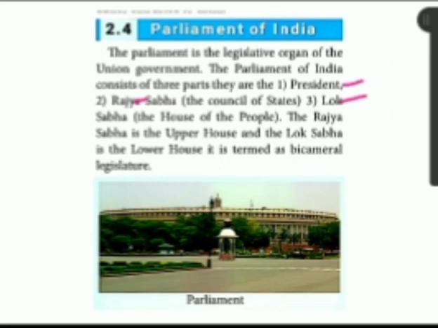So how Rajya Sabha is considered, in the last classes I told, I think so, when I was teaching the third lesson: Rajya Sabha is considered the upper house, and Lok Sabha is the lower house.